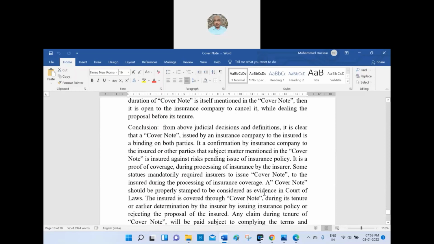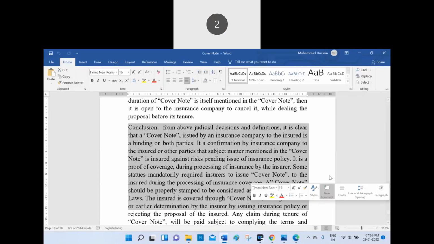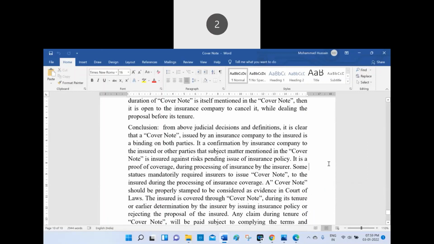Can anybody read the conclusion? Conclusion from above judicial decisions and definitions. It is clear that a cover note issued by an insurance company to the insured is binding on both parties. It is a confirmation by the insurance company to the insured or other parties that the subject matter mentioned in the cover note is insured against risk pending issue of insurance policy. It is a proof of coverage during processing of insurance by the insurer.